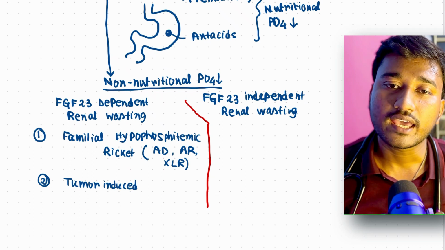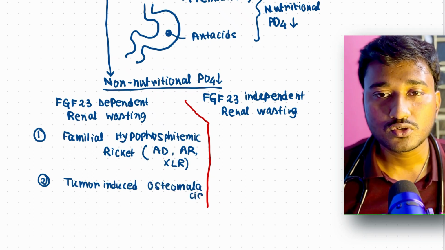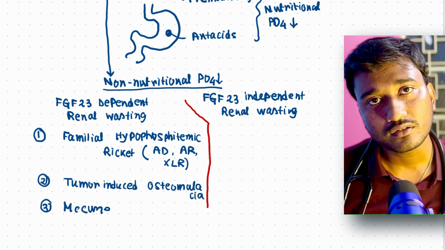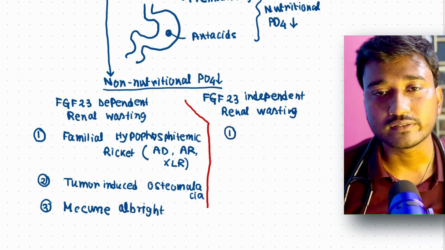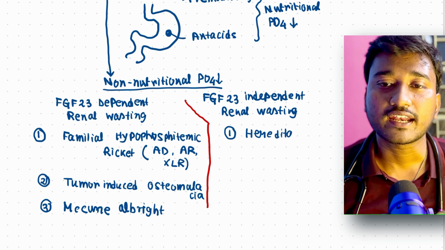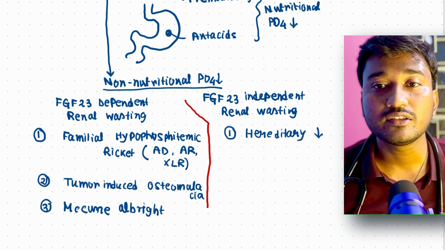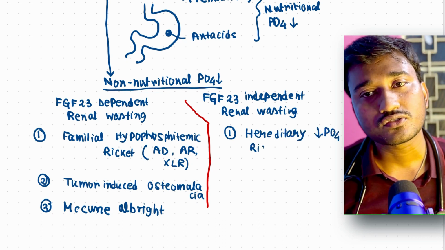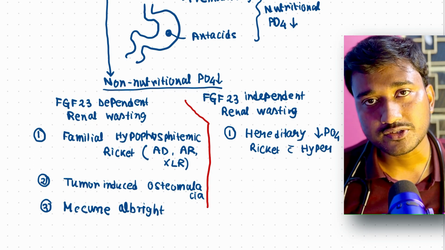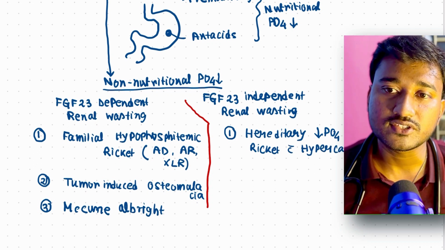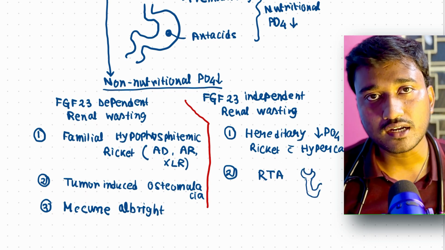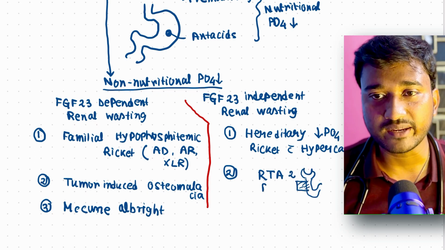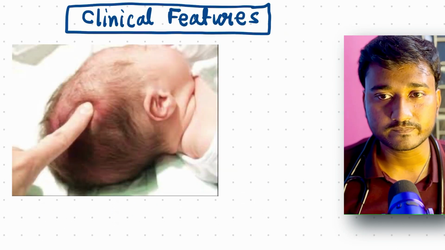Okay, and we have tumor induced osteomalacia, or we may be having McCune-Albright syndrome. Okay, so another category is FGF23 independent renal wasting. The cause could be hereditary hypophosphatemia with hypercalciuria, or we could be having RTA, that is renal tubular acidosis, usually type 2, that is proximal RTA.